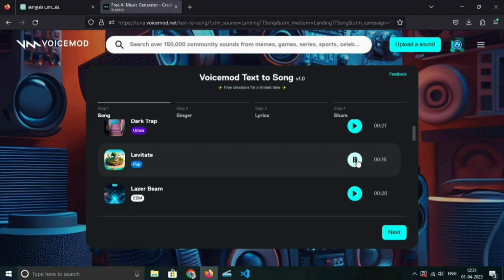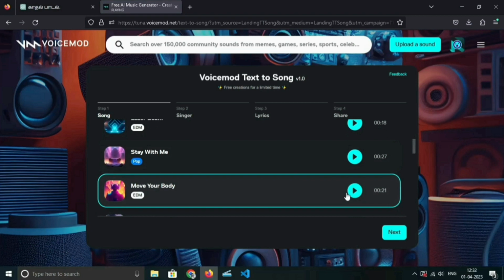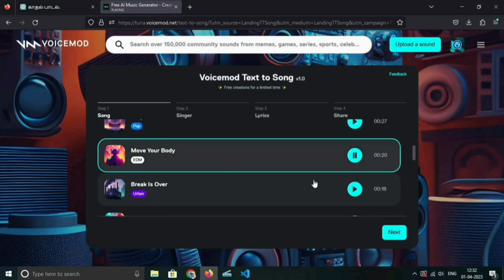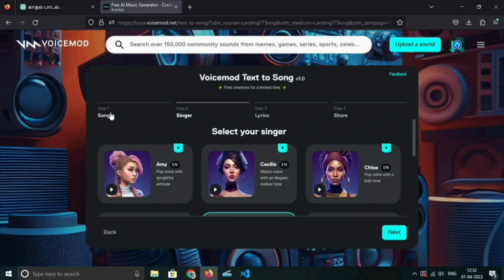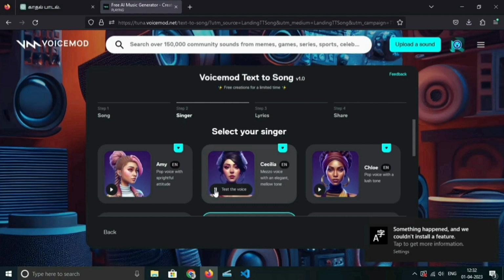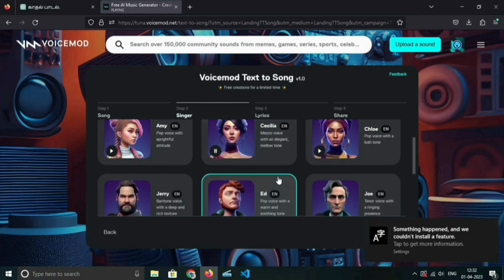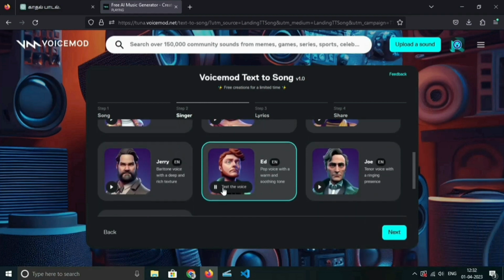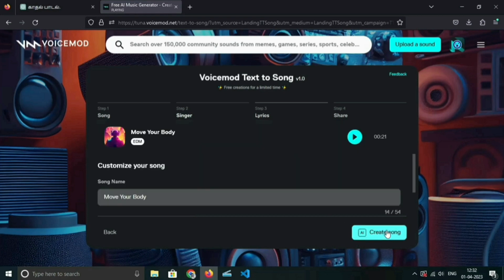Now when you try this, okay, choose a different one. You can choose anything. I selected this song and clicked on next, and now we can select the voice. We can play and select a suitable voice for our song, and select this and click on next.